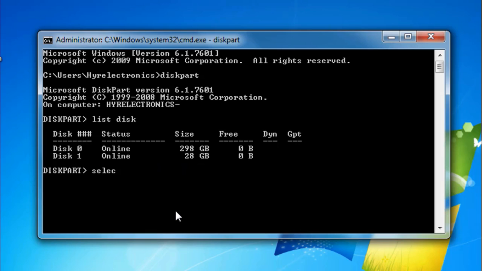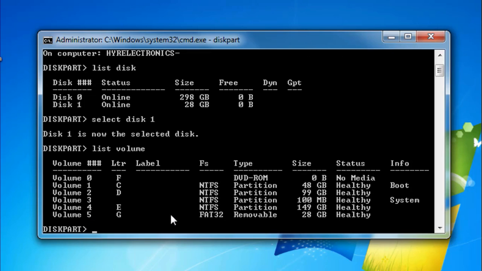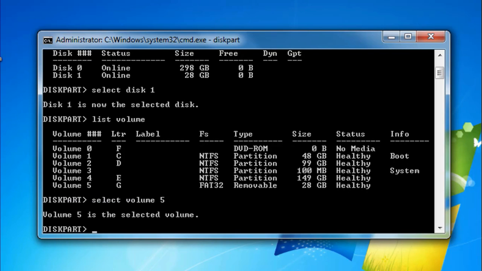Next type select disk 1, then press enter. After that type list volume and press enter. For more partition list of hard disk, you can see that now I have to repair volume 5. So type select volume 5. After that, selecting the disk accurately, type clean.